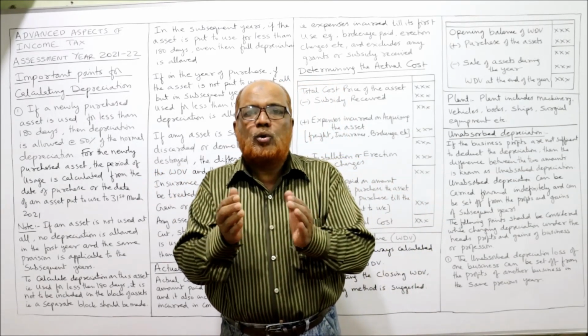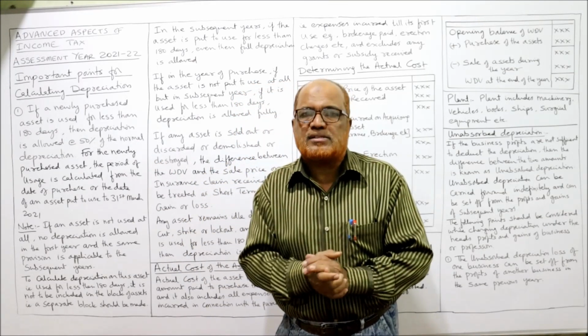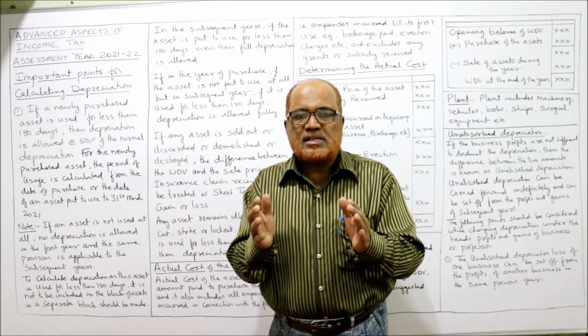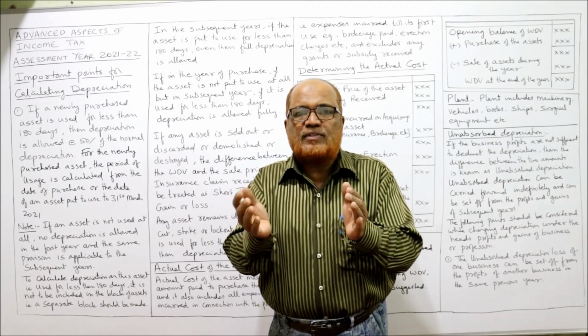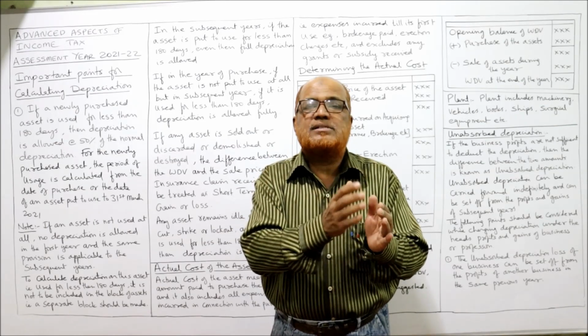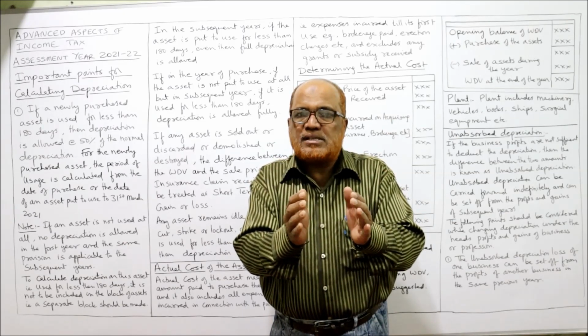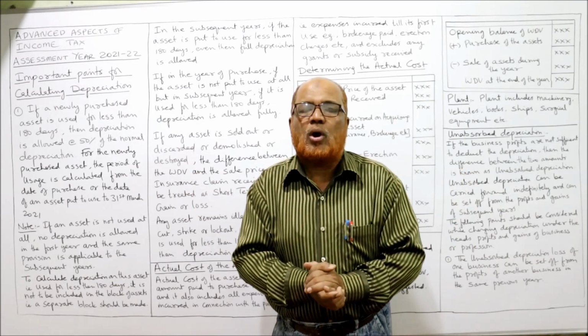All the assets should be grouped. So that group of assets is called block of assets. The meaning of block of assets: a group of assets of the same nature and same rate of depreciation. Same nature and same rate of depreciation are grouped together, that is called block.